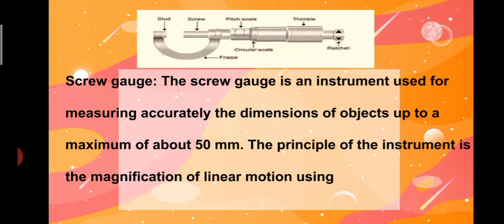Screw gauge is an instrument used for measuring accurately the dimensions of objects up to a maximum of about 50 mm. The principle of the instrument is the magnification of linear motion using a screw.